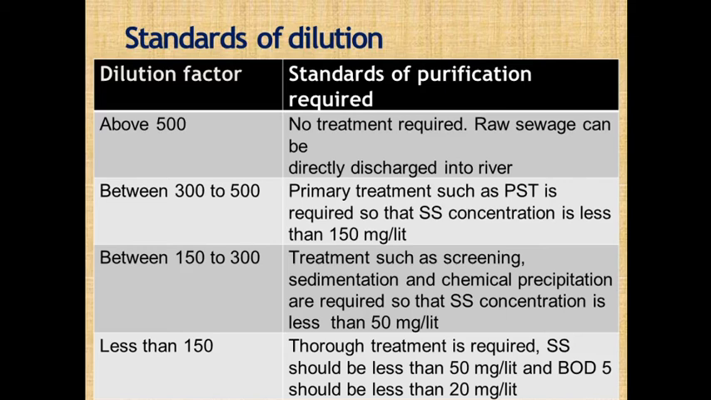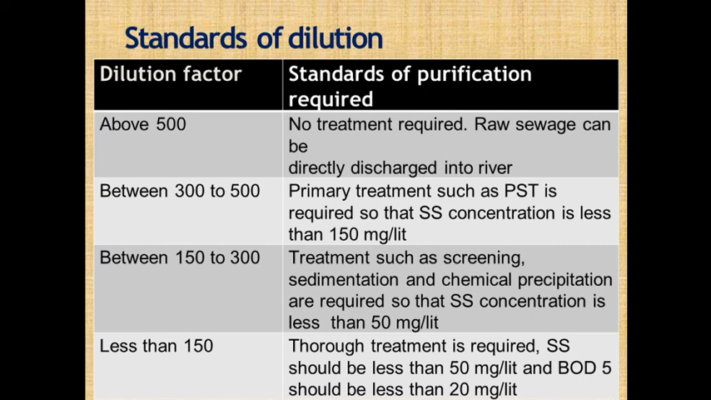Okay, so these are the different standards of purification required for the particular dilution factor. Dilution factor is nothing but the volume of receiving water to the volume of wastewater or effluent discharge. When the dilution factor is above 500, no treatment is required, and between 300 to 500, we require the primary treatment, plain sedimentation. When the dilution factor is between 150 to 300, we require sedimentation, then coagulation, precipitation, and screening. And when it is less than 150, we require the complete treatment, which removes the solid and the BOD.